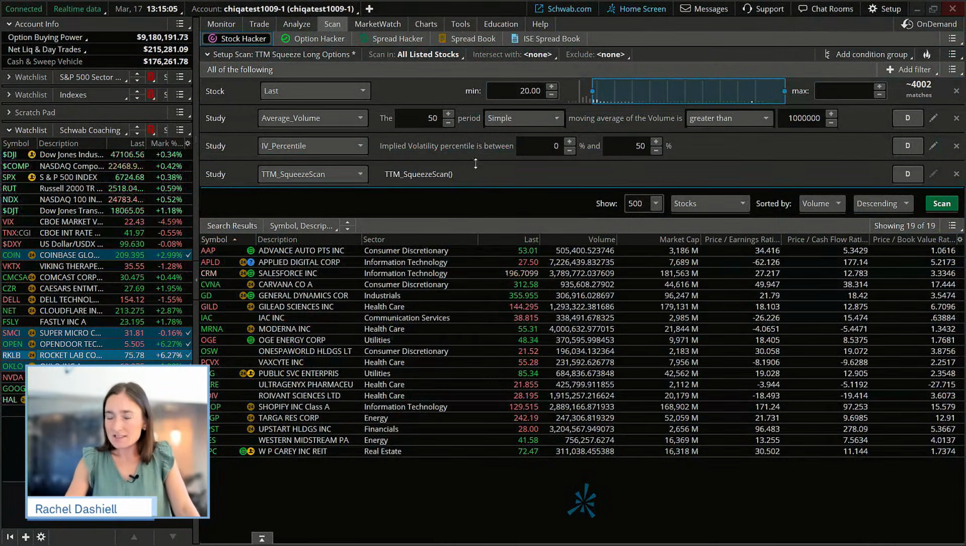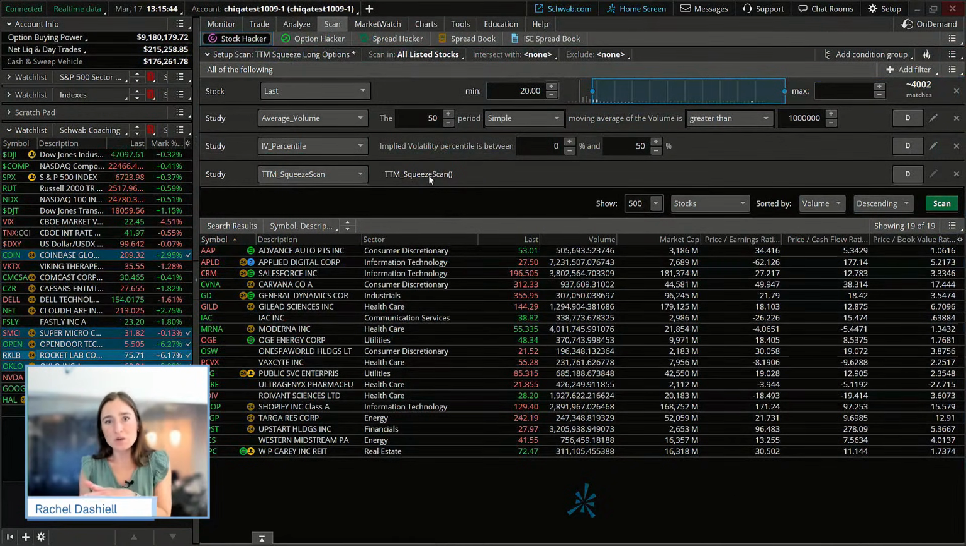Okay. So one of the scans I built, which I'll share with you guys, is looking in all listed stocks. We're looking at stocks that are greater than $20, and stocks that have a level of liquidity, so the 50-day average volume is greater than 1 million. We're looking for an implied volatility percentile between 0 and 50, which is one of those things we talked about as well. You can see that on today's option statistics. And then we are looking for a stock that's undergoing a TTM squeeze, so when the Bollinger Bands squeeze in between the Keltner channels there. So that's what we are looking for.